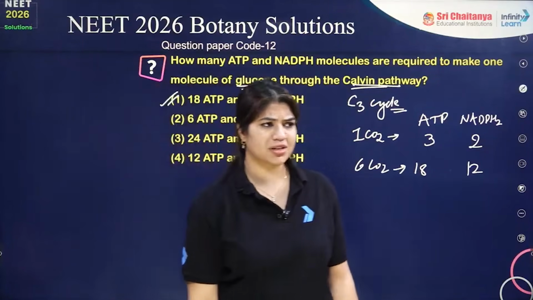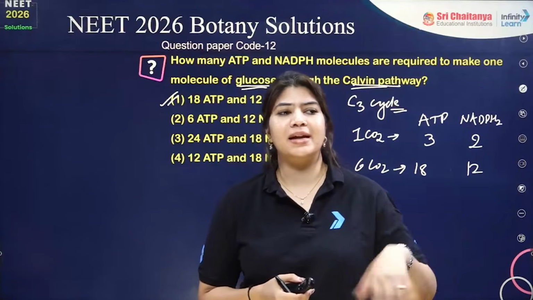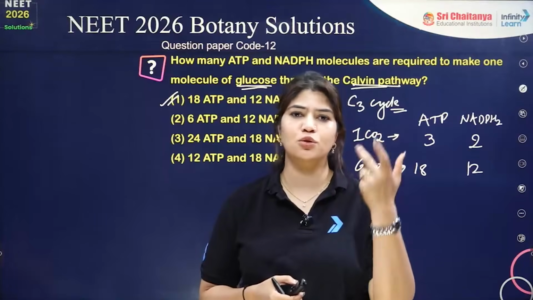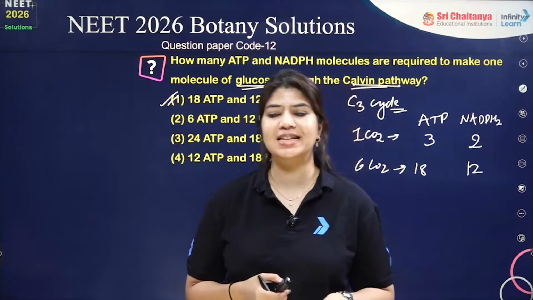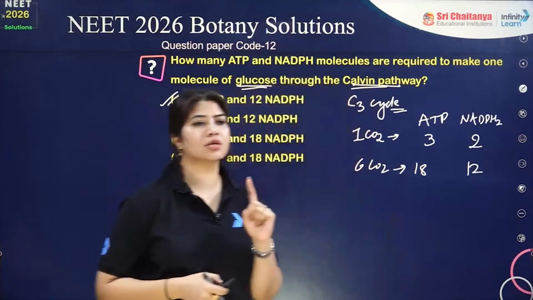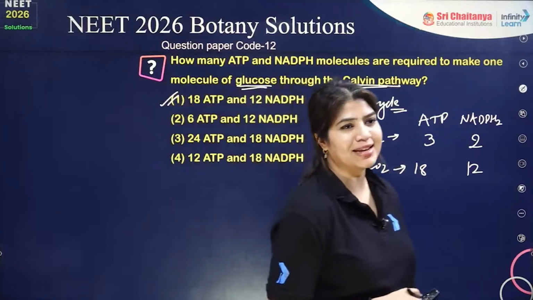For such questions, if we understand per CO2 fixation, then automatically we can convert it for, let's say, 2 CO2, 5 CO2, 6 CO2, 8 CO2, or for 2 glucose molecules, 5 glucose molecules. We can easily do the calculation. So per CO2 for the C3 cycle, it is 3 ATP and 2 NADPH2.